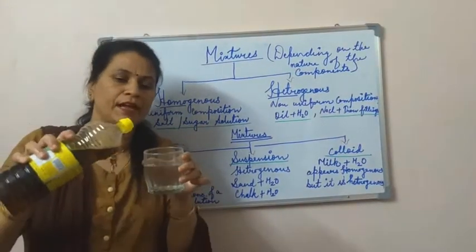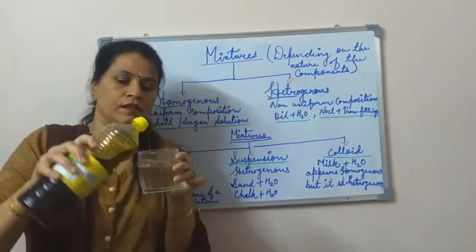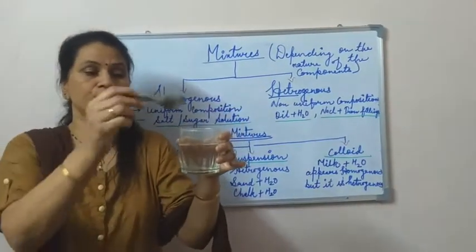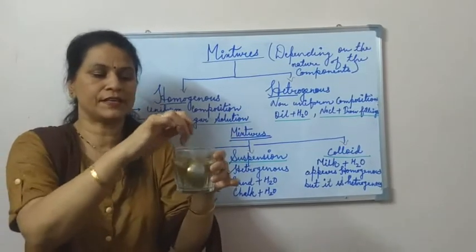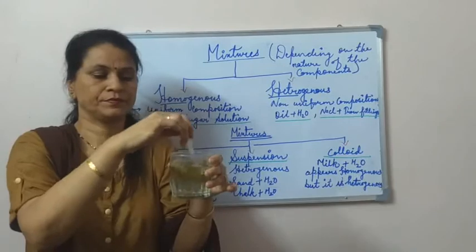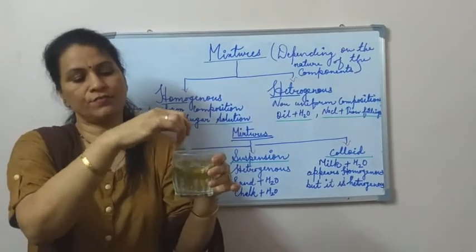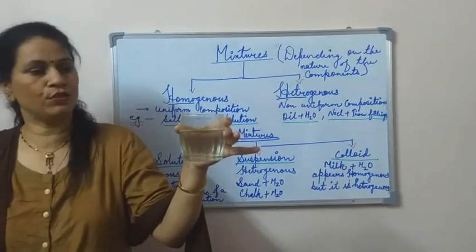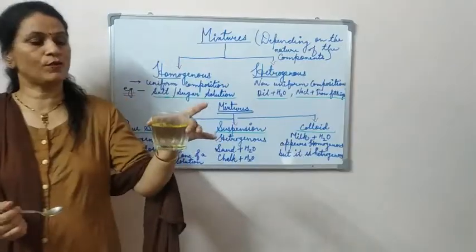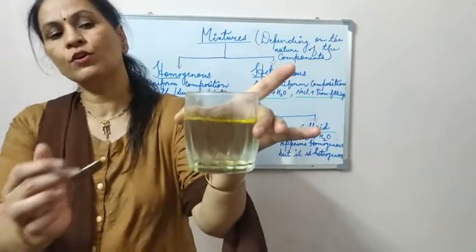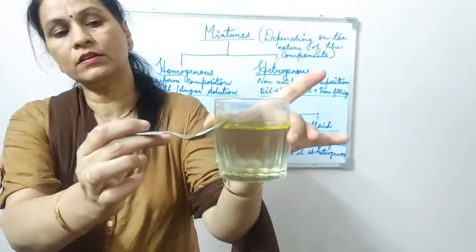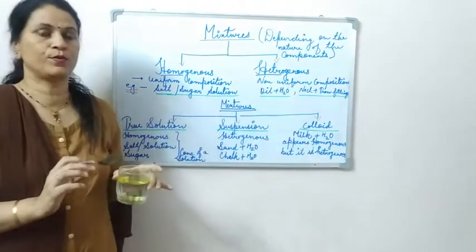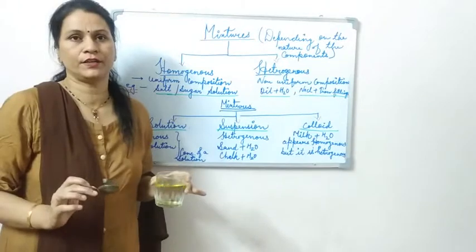One more example I'll show you. This is a glass, and I'm adding a few drops of oil into it. Now you know that the density of oil and water is different. Now I'll mix it. Because of the difference in density, it will not get mixed. If I allow it to settle, watch it carefully. You can see different layers of oil and water. So this is also heterogeneous because here the two components are not mixed uniformly.